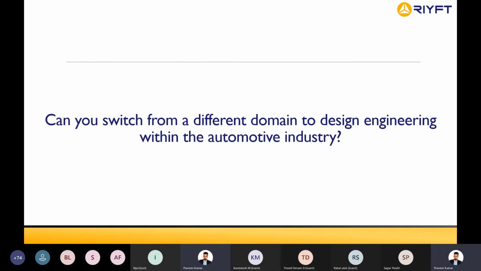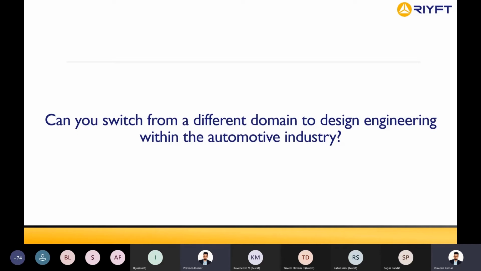Can you switch from a different domain to design engineering within the automotive industry? I get a lot of questions from people from quality, manufacturing, and testing departments. The reason they want to get into design is the pay. Normally manufacturing engineers don't get high pay compared to a design engineer. Design engineers get the highest package in the automotive industry, in the mechanical field. And pay is the main reason why people want to get into design.